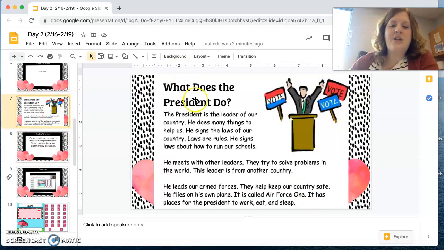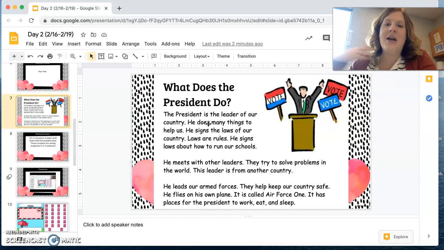What does the president do? The president is the leader of our country. He does, okay, I'm going to stop really quickly. Go ahead, you are allowed to read with me, okay? I know it feels funny. You're at home, you're sitting in front of your Chromebook, but if you did not skip through this, then I want you to try to read with me.